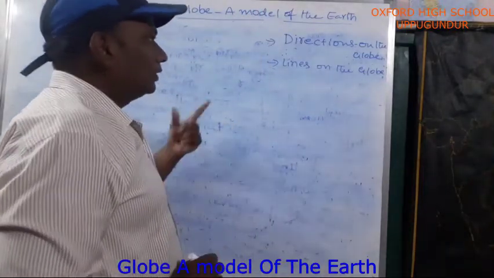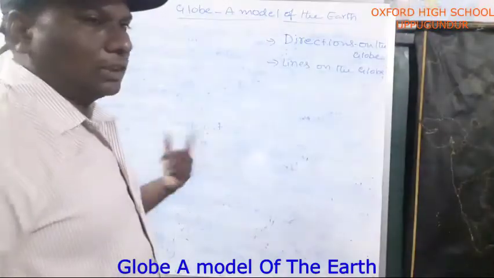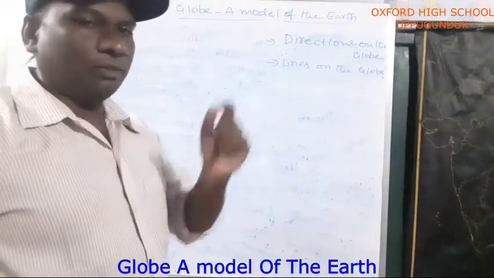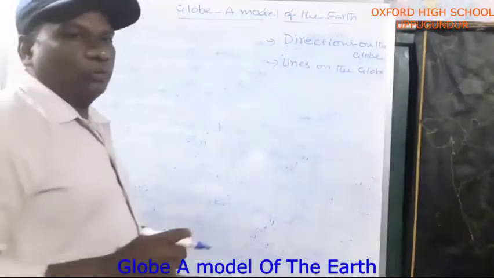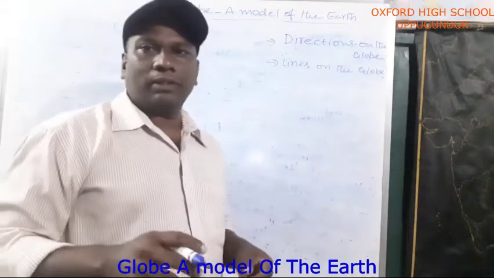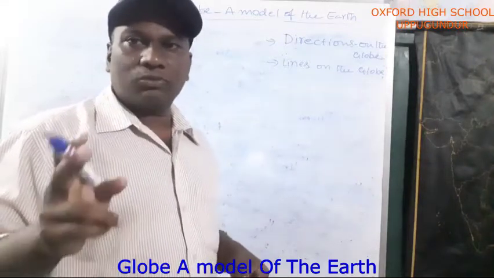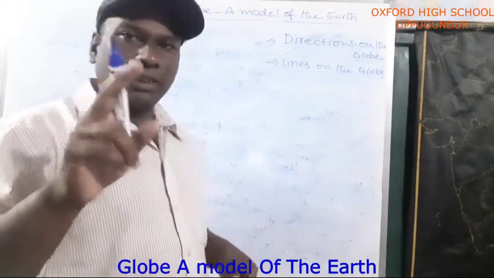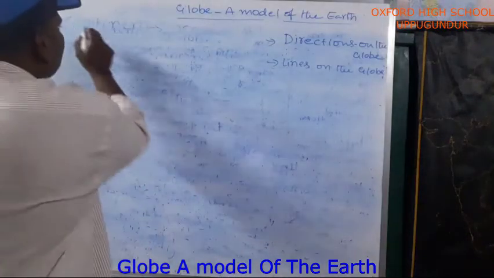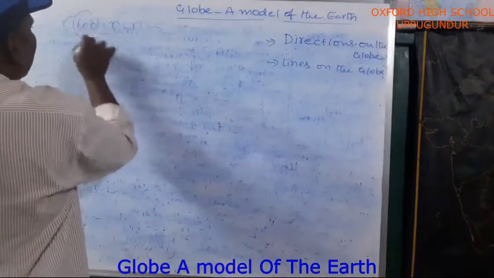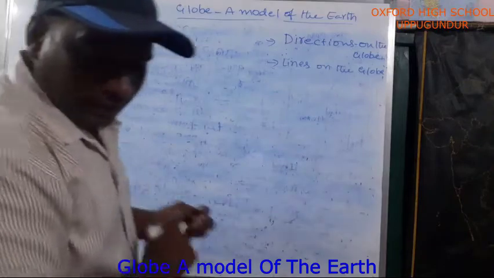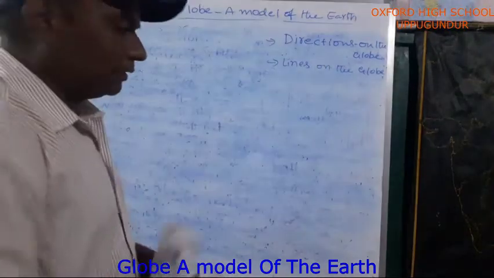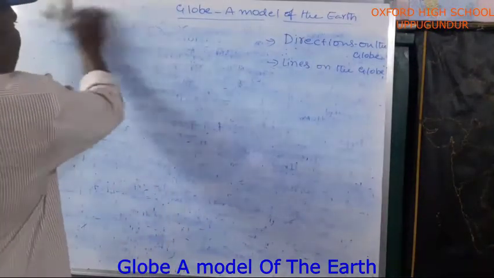Before going to these topics, last session I made a small mistake. What I told, 400 years ago people thought that earth was flat. Not 400 years ago, 600 years ago, people thought earth was flat. How many years ago? 600 years ago. Then note down that correction.